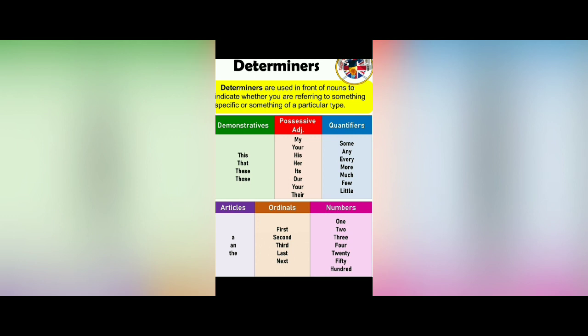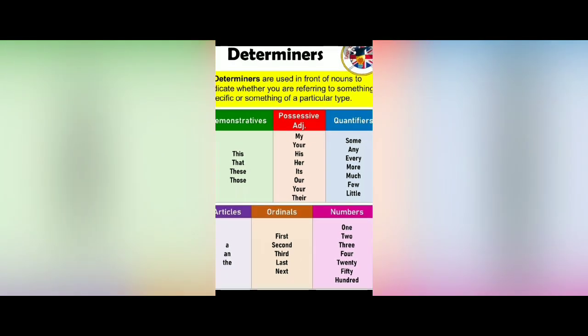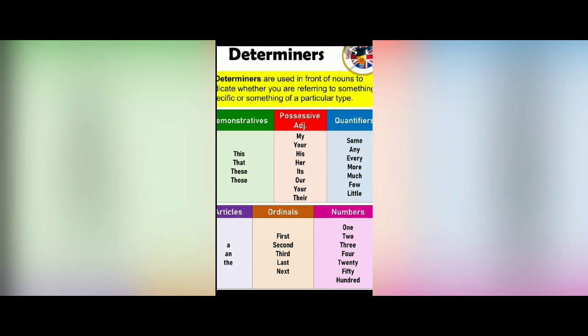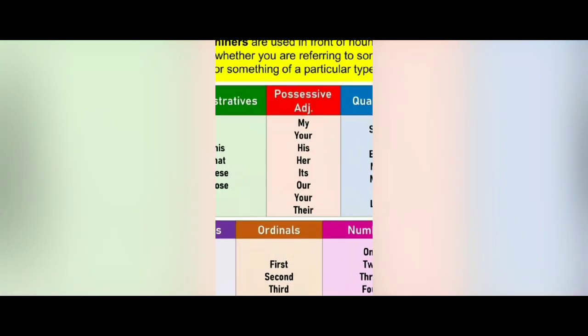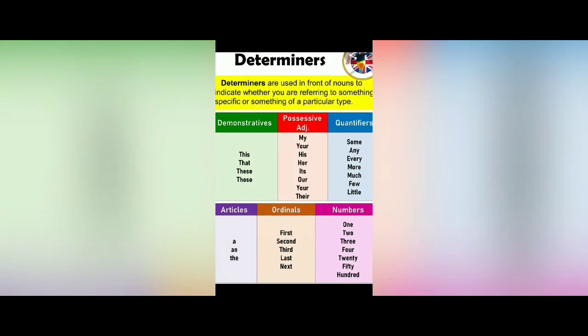So what is an indefinite article? In the indefinite article will come a and an. These two will come in indefinite articles, but the will come in definite articles. Understood? A and an. Indefinite articles means we don't know, it is not definite. Definitely what it will be and how it will come. So it is indefinite articles.